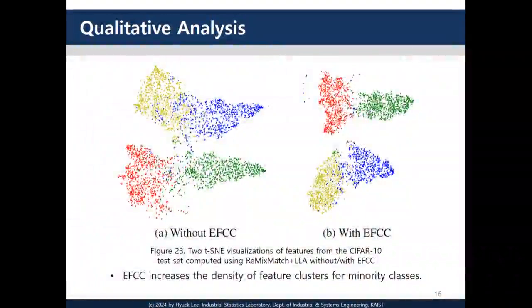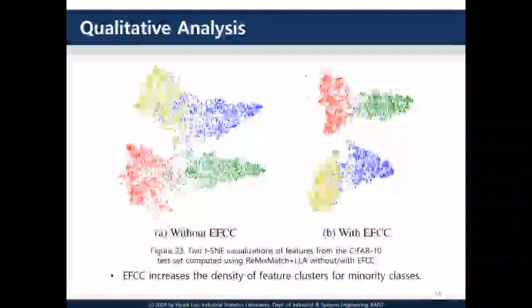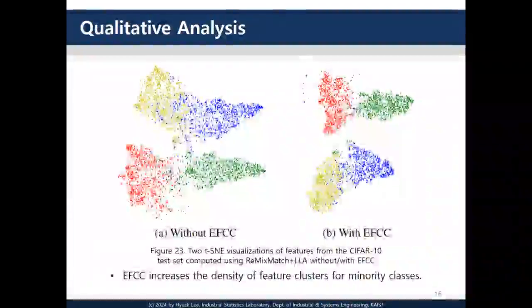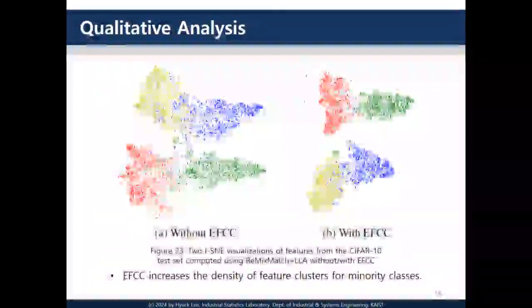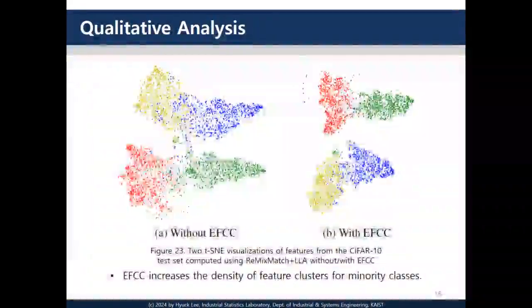The left figure shows the representation learned without EFCC, and the right figure shows that learned with EFCC. Blue and green points represent minority class samples, while red and yellow points represent majority class samples.